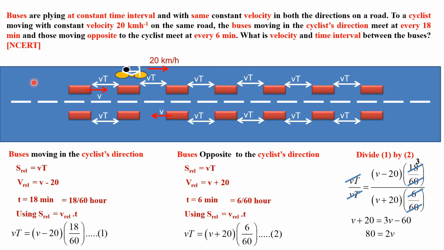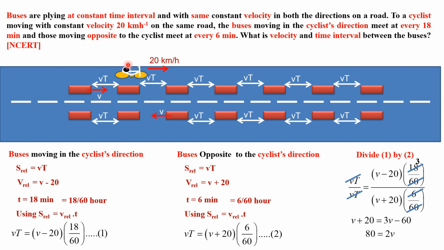Let me repeat. If buses are coming out from a bus stand at equal time intervals, then gap between any two buses would be Vt each, whether they are flying from Chandigarh to Delhi or from Delhi to Chandigarh. Secondly, when cyclist is also in motion, when two objects are in motion, then it is a situation of relative velocity.